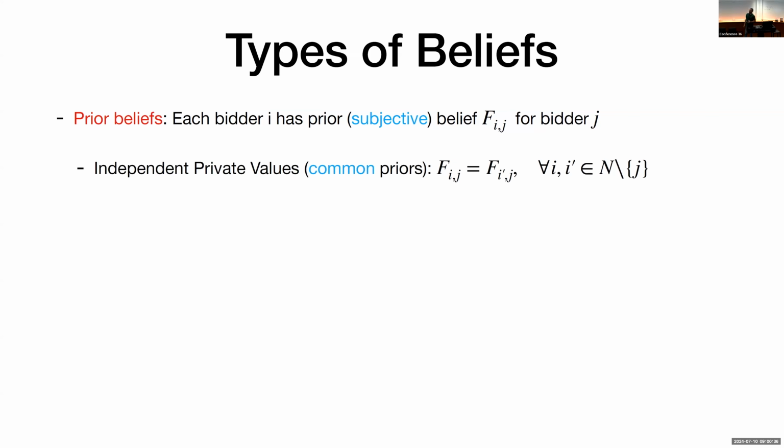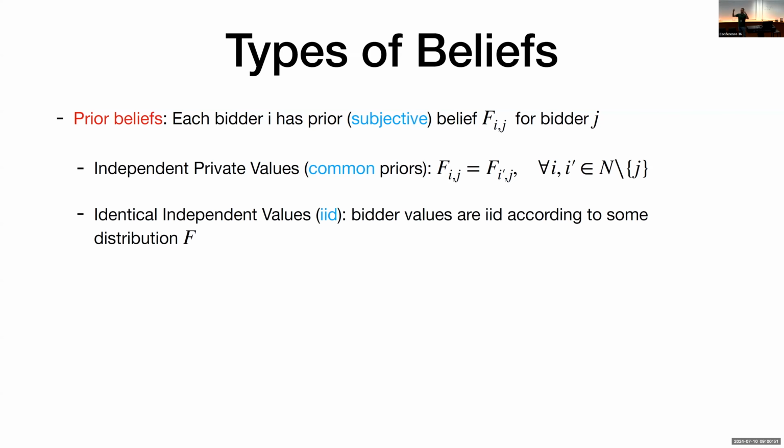So a model of interest is the case of independent private values, also called common priors, in which case the value of any bidder in the auction is the same from the perspective of any other bidder. And even more specifically, there's a case where all of these distributions are the same. So the values of the bidders are IID from some distribution F.